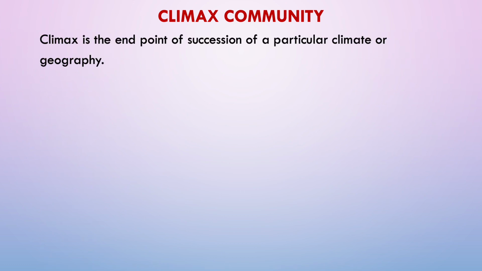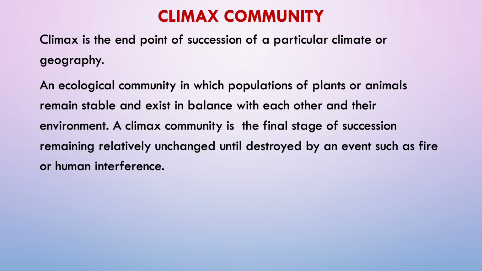Now, what is a climax community? All types of successions culminate in a climax community. So, it is the end point of succession of a particular climate or geography. An ecological community in which populations of plants or animals remain stable and exist in balance with each other and their environment. A climax community is the final stage of succession, remaining relatively unchanged until destroyed by an event such as fire or human interference.